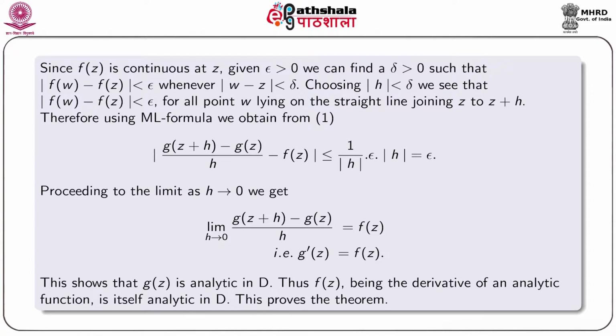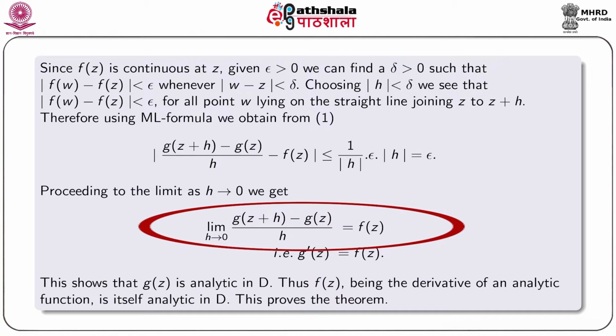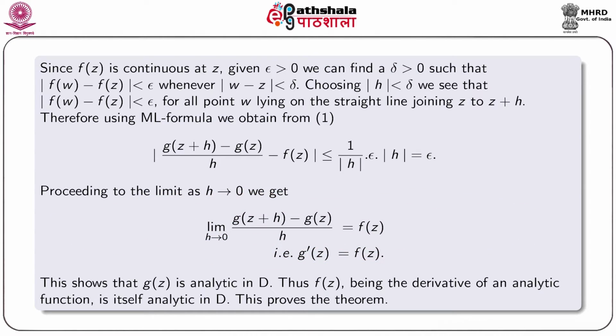Therefore, proceeding to the limit as h tending to 0, we obtain limit h tending to 0 of [g(z plus h) minus g(z)] by h equal to f(z), which gives g dash z equal to f(z). This shows that g(z) is analytic in D. Thus, f(z), being the derivative of an analytic function, is itself analytic in D. This proves our result.